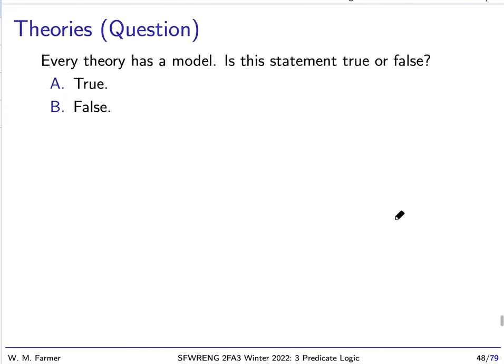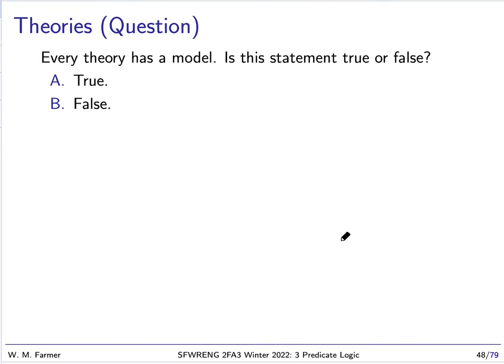Theories that do not have models, we call these unsatisfiable theories. And they're really pretty useless. There's not much benefit in having an unsatisfiable theory. The problem is, it's not always easy to tell if a theory is satisfiable or not. The simplest way of telling is to demonstrate that it's satisfiable by producing a model.